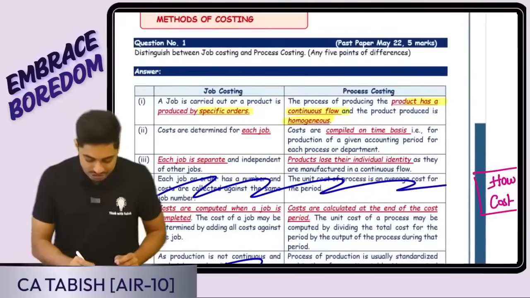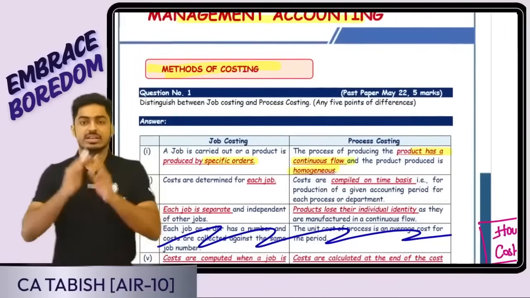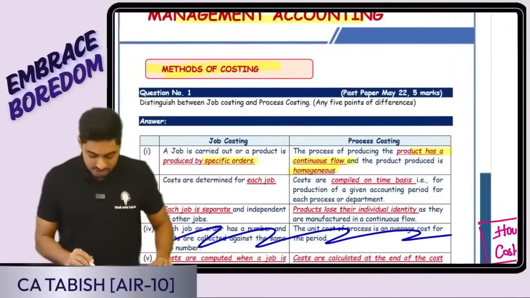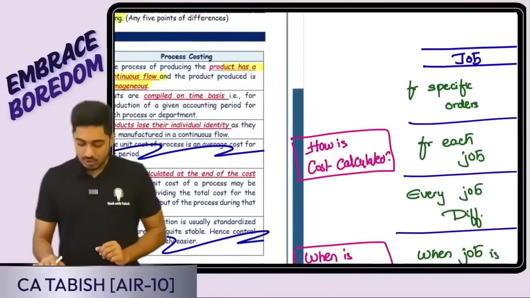So let's start. Question number 1, first chapter, introduction to costing. In that, differences between the different methods of costing. Question number 1 is, what is the difference between job costing and process costing? They're asking. Okay, simple.